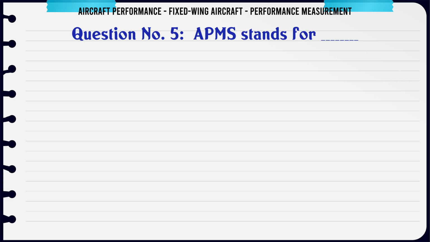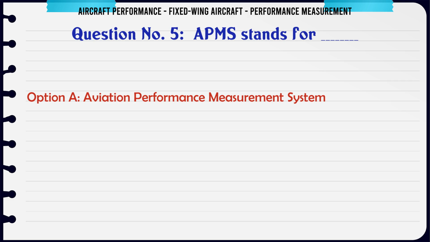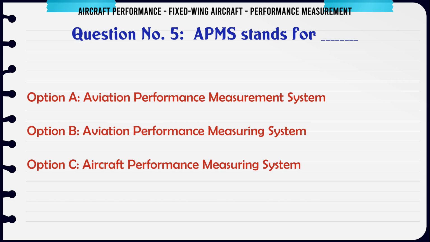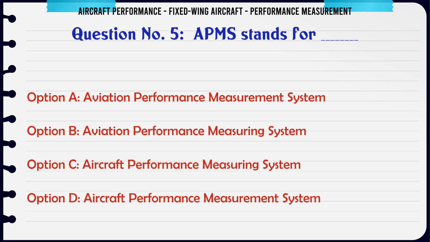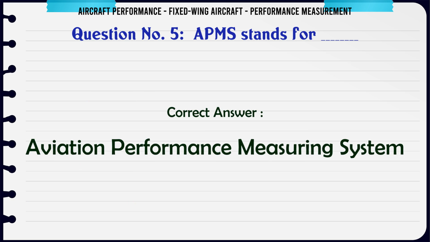APMS stands for A. Aviation Performance Measurement System, B. Aviation Performance Measuring System, C. Aircraft Performance Measuring System, D. Aircraft Performance Measurement System. The correct answer is Aviation Performance Measuring System.